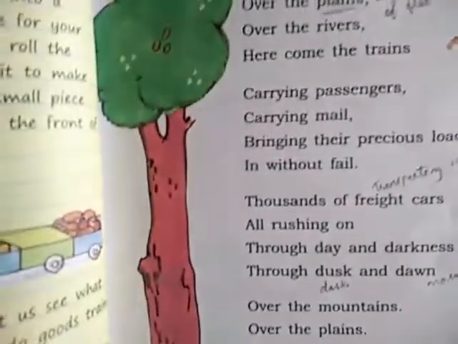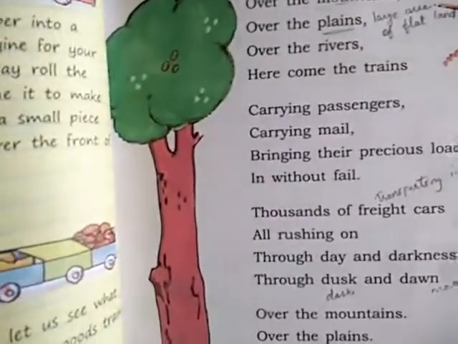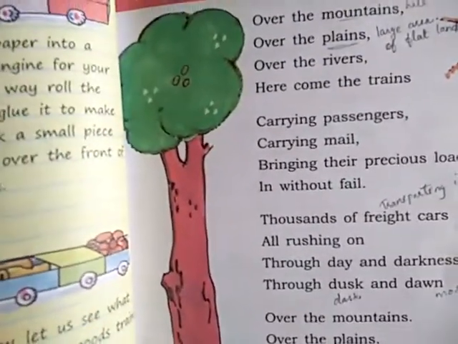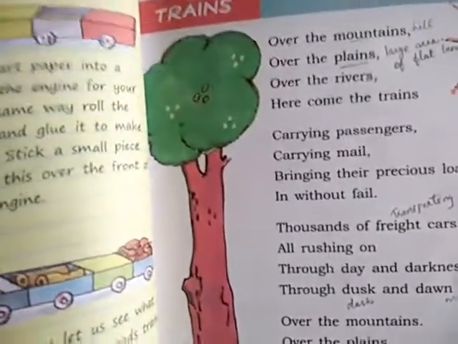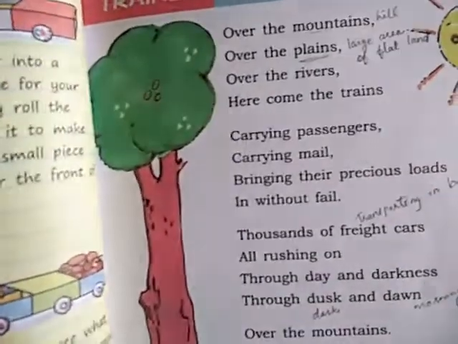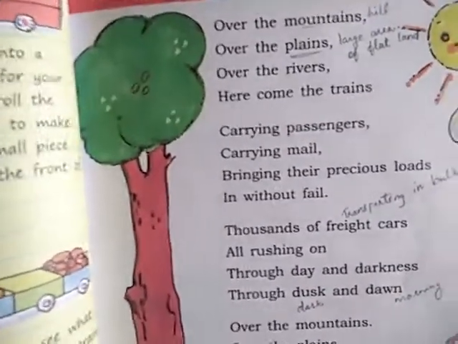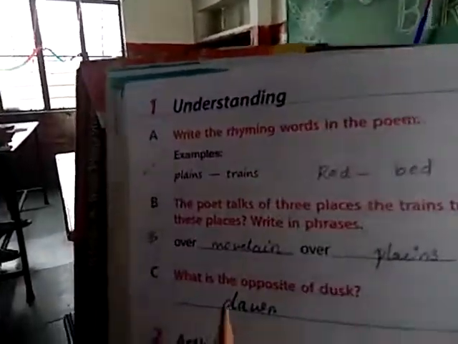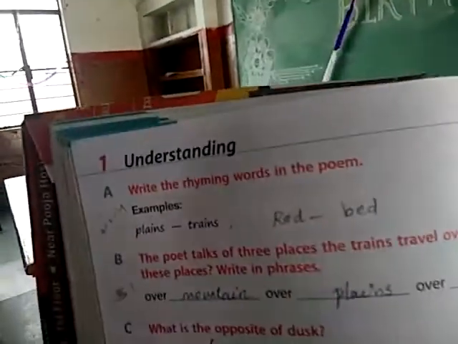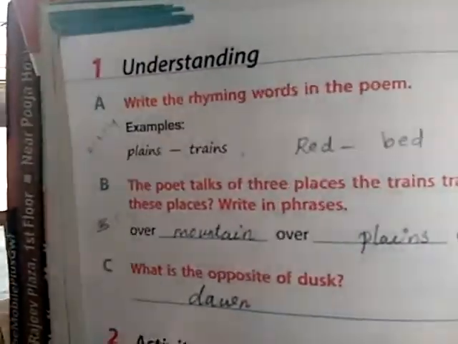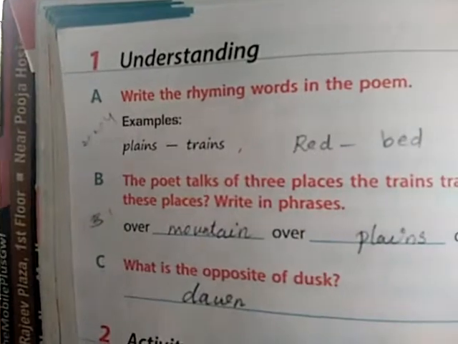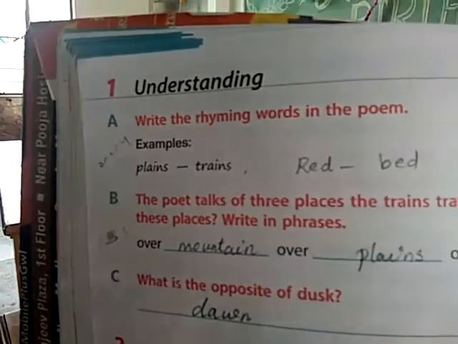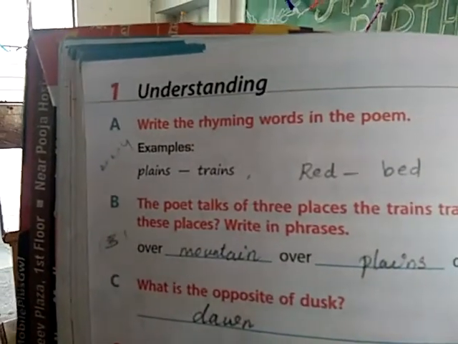Now this poem everybody has to read. Second class, please, everybody has to read at least 10 times. There are some words that are very difficult to pronounce. Everyone has to read at least 10 times. Now you can take the next page. Write the rhyming words in the poem. Do you know the rhyming words?